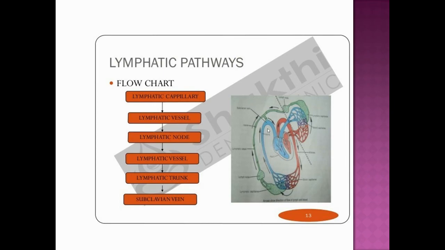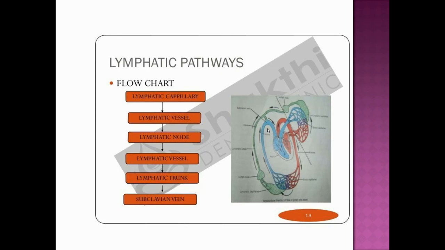Now we will show the lymphatic pathway, how it will flow in our body. First, it will come from the lymphatic capillary, then it will go to lymphatic vessels, then it will reach the lymphatic node, where also lymphatic vessels will take the lymph into the lymphatic trunk, where it will drain into the subclavian vein.